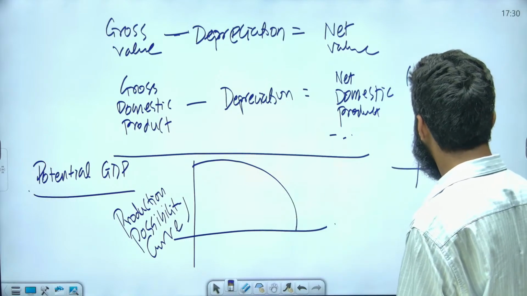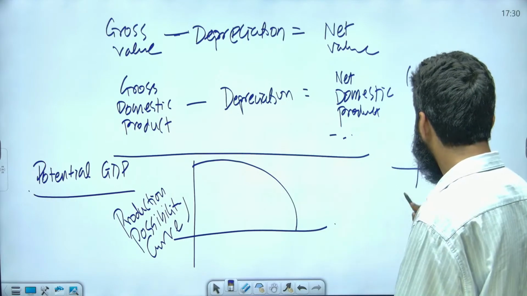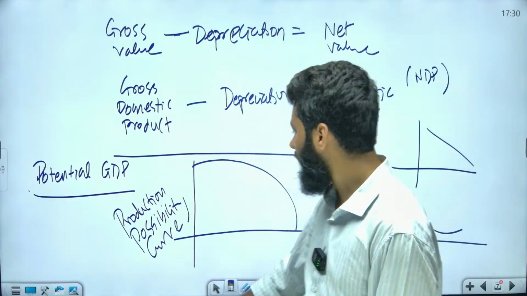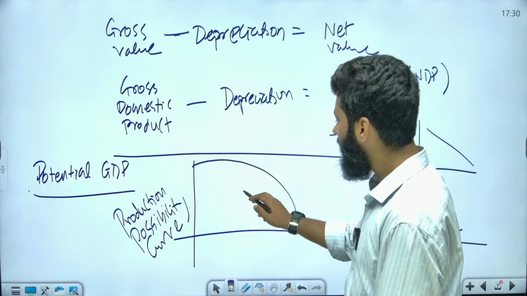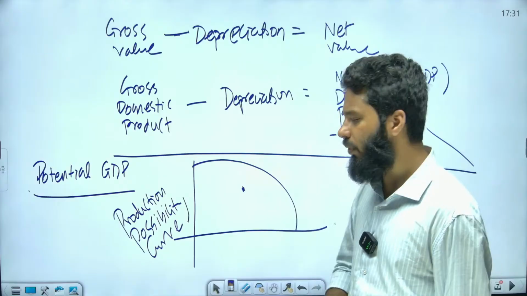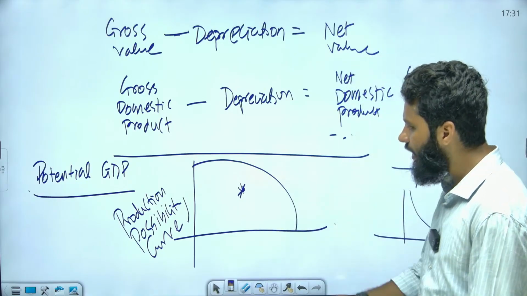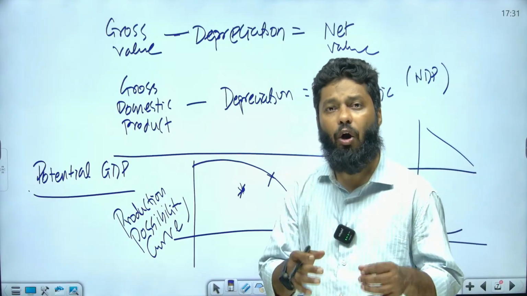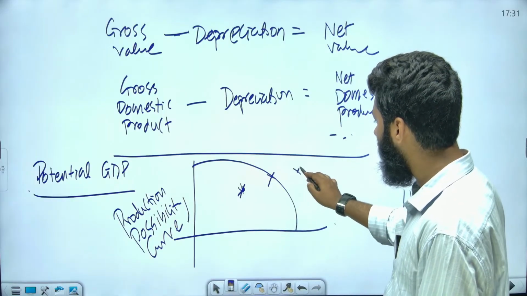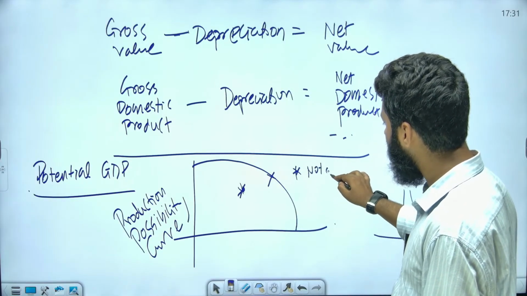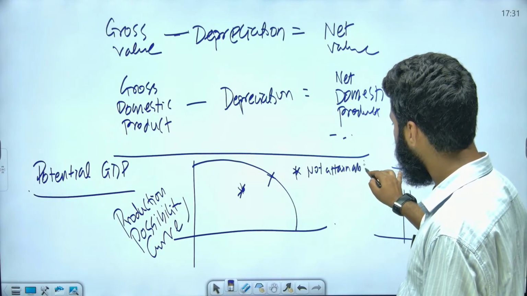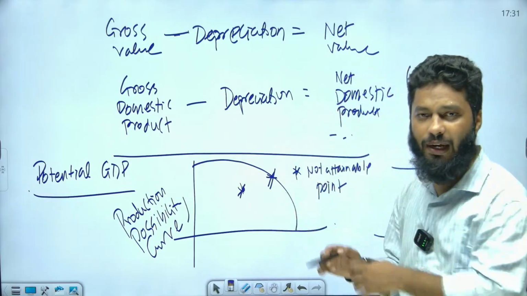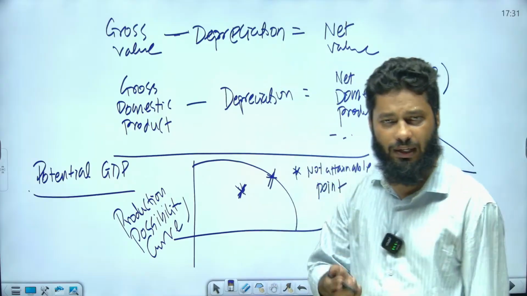Otherwise we can have this straight line also as a production possibility curve, and we may also have this convex shape. Suppose this is the production possibility curve. This is the underutilized point, which represents underutilization of resources. This is the point which represents the optimum utilization of resources, and this is the point which represents a non-attainable point. And this represents the optimum utilization of resources. This represents underutilization of resources.